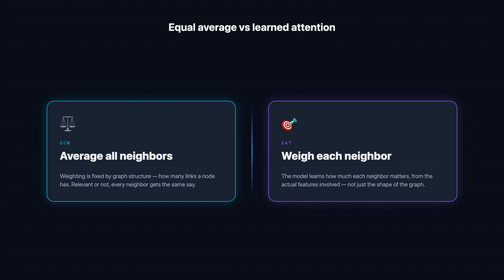GAT lets the model learn how much to weigh each neighbor. Some connections carry far more signal than others, and now the network can actually say so. The weighting depends on the features involved, not just the shape of the graph. So, two nodes with the same number of links can still treat their neighbors completely differently.